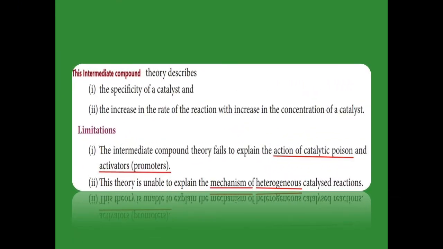Intermediate compound theory describes the specificity. Specificity means a particular catalyst is only used for a particular reaction. And the second one: if the catalyst amount is increased, the speed of the reaction also increases. So these two are described with the help of intermediate compound theory, but it failed to explain the action of catalytic poison and also promoter.